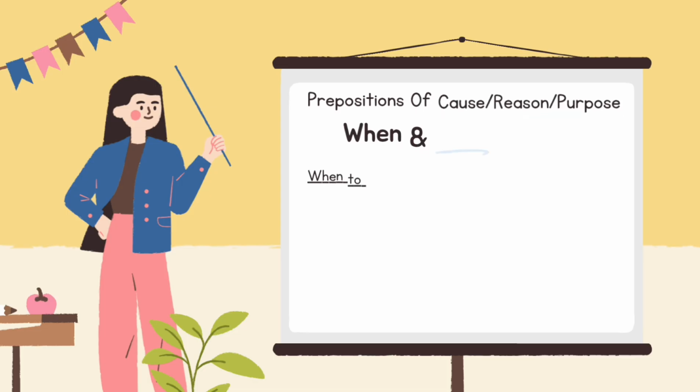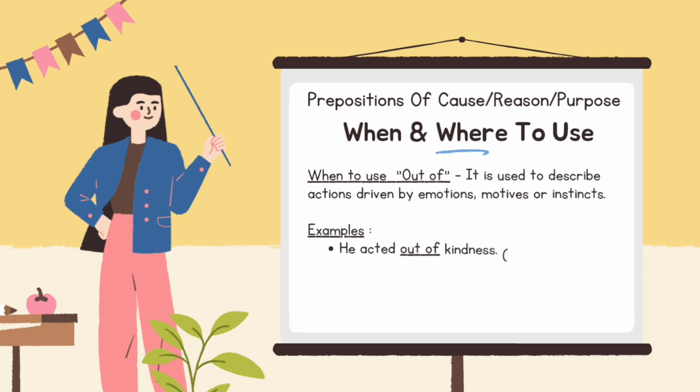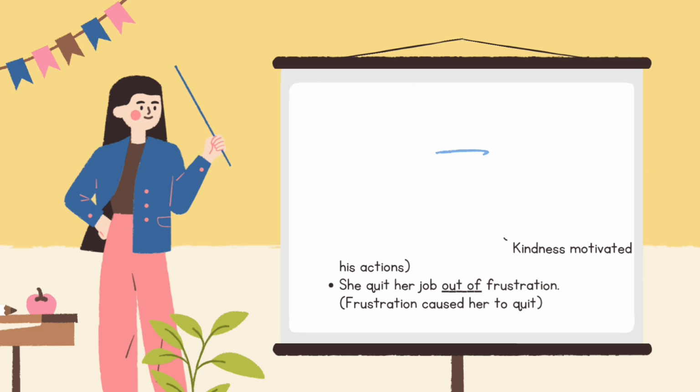Prepositions of cause, reason, purpose. When and where to use out of. It is used to describe action driven by emotions, motives, or instincts. Example: he acted out of kindness. Kindness motivated his actions. She quit her job out of frustration. Frustration caused her to quit.